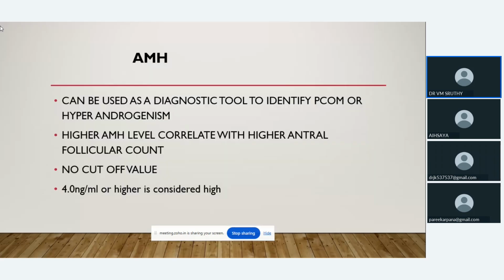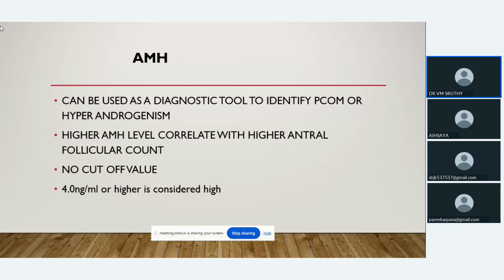Then anti-Mullerian hormone. What is anti-Mullerian hormone? Actually, it is released during the maturation of the follicles. So it can be used as a diagnostic tool to identify polycystic ovarian morphology or hyperandrogenism. A high AMH level correlates with a higher antral follicular count. So increased AMH denotes an increased number of follicles.